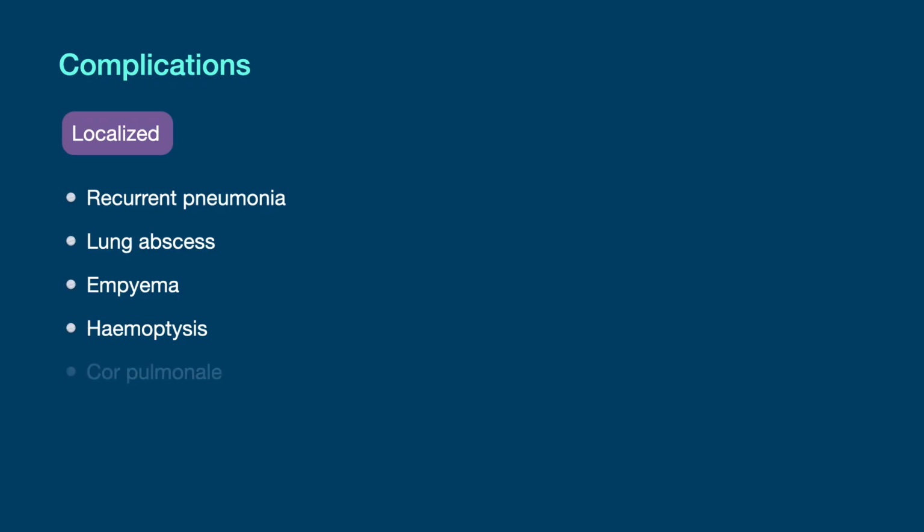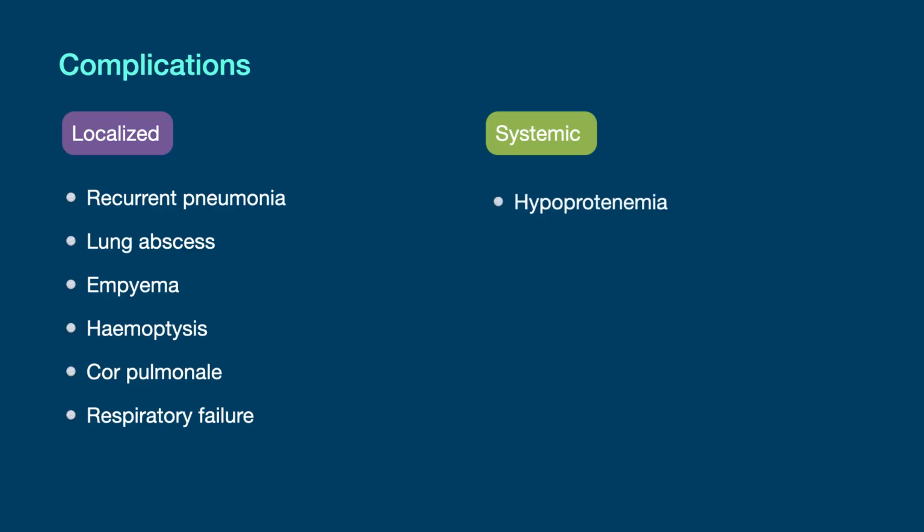Patients also may develop cor pulmonale and eventually respiratory failure secondary to raised pulmonary arterial hypertension and failure in gaseous exchange respectively. Systemic complications include hypoproteinemia, amyloidosis, and septicemia.